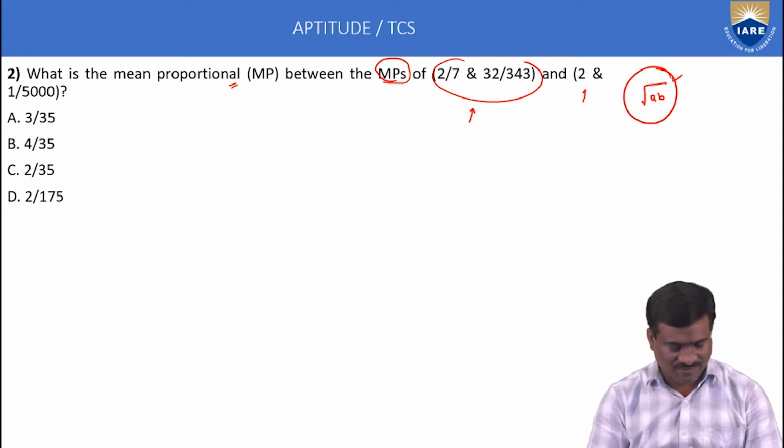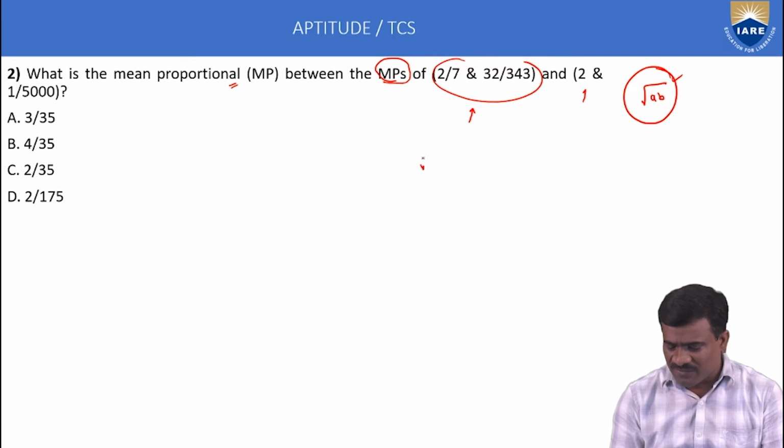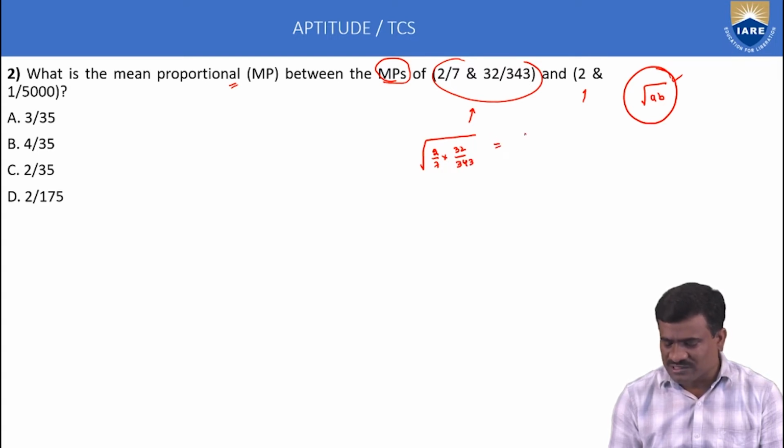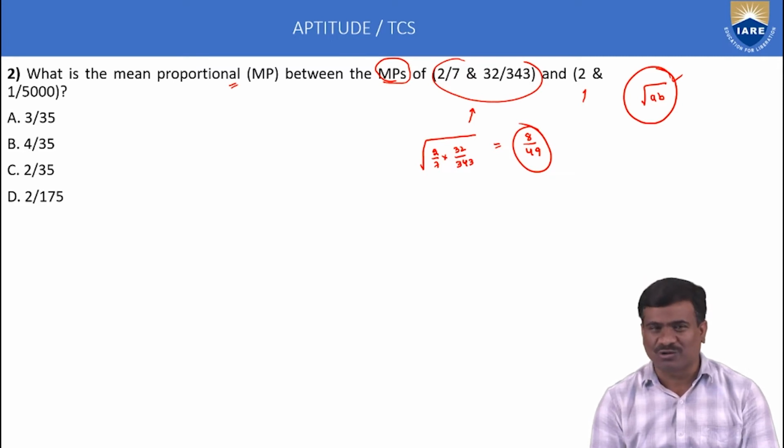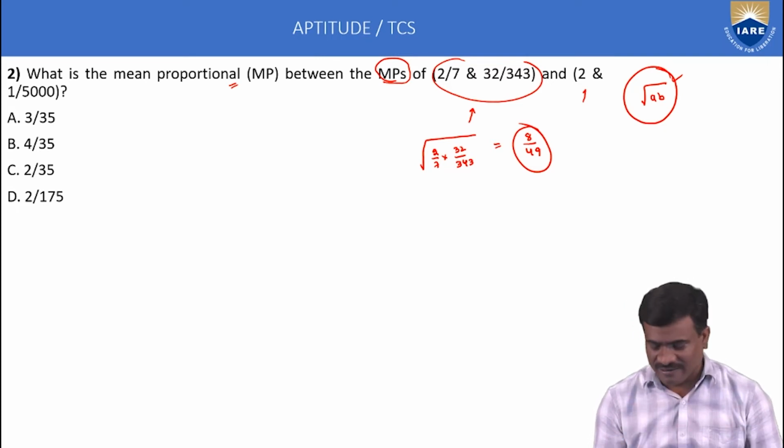That is our answer. The first one, root of AB, where A is 2 by 7 and B is 32 by 343, is equal to root of 64 by 2401, means 8 by 49. This is called the first bracket mean proportional. 32 into 2 is 64, which is 8 square. 7 into 343: 343 is 7 cube, so 7 cube into 7 to the power of 1 is 7 to the power of 4. Root of 7 to the power of 4 is 7 to the power of 2, that is 49. This is the first bracket mean proportion.